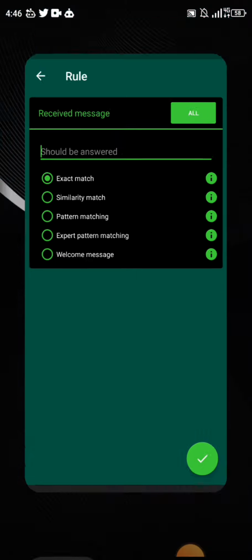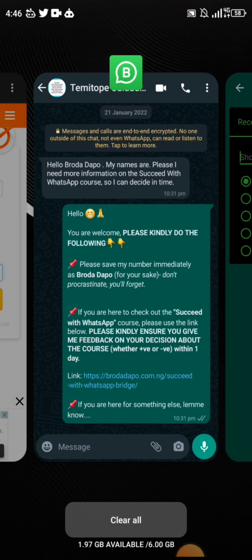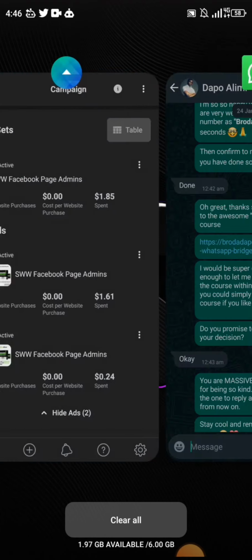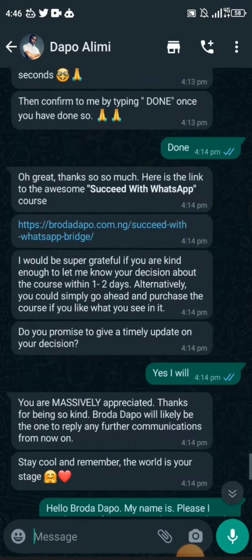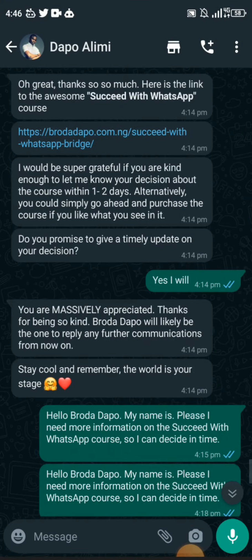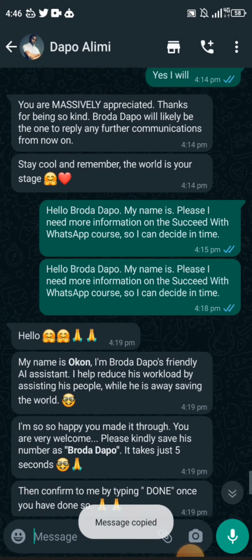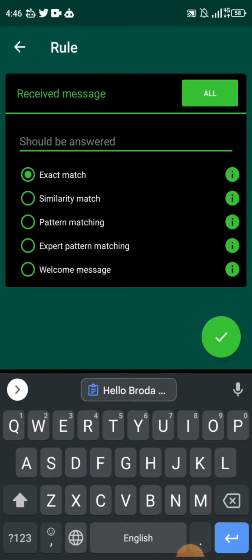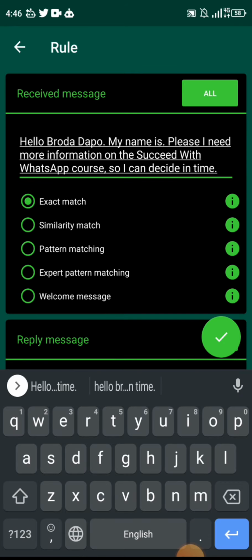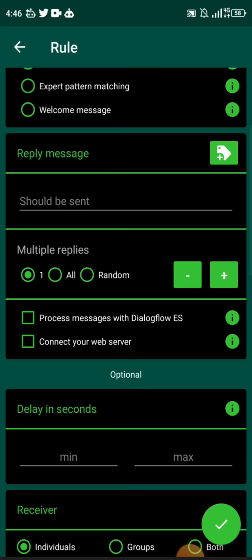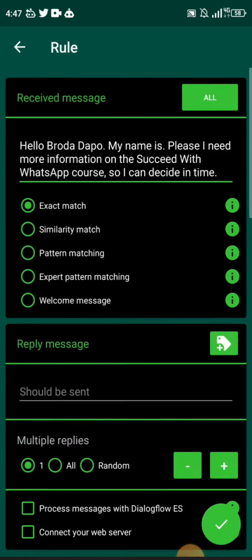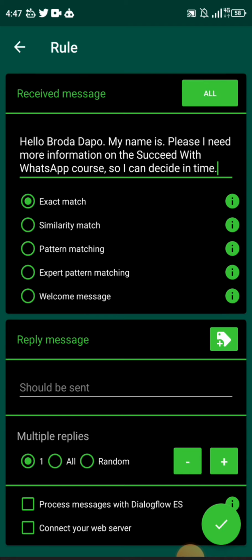Now, let me start. I have kept those messages somewhere so that I can easily access them. All right, so let's come here. I'm going to copy this right now to make it really fast. I don't want to start typing, and then I'm going to paste it here. Once you paste it, this new section will show up. Don't worry, we're going to cover the essential relevant aspects of it. Don't be intimidated, it's not hard. So when you type in the message here, my hello brother, my name is blah blah blah, whatever message it is that you want the bot to respond to.